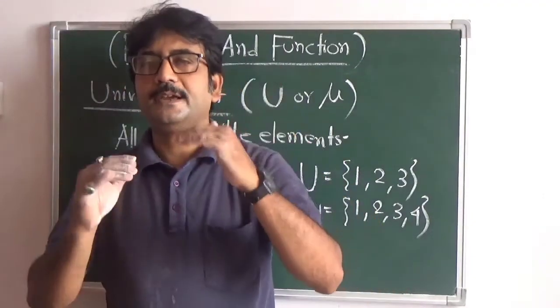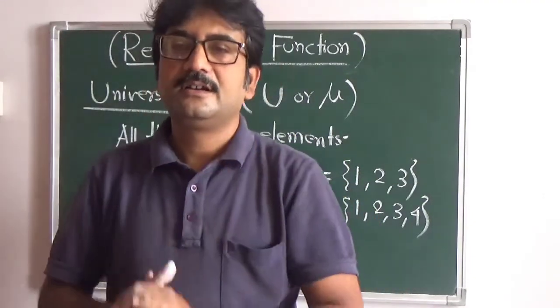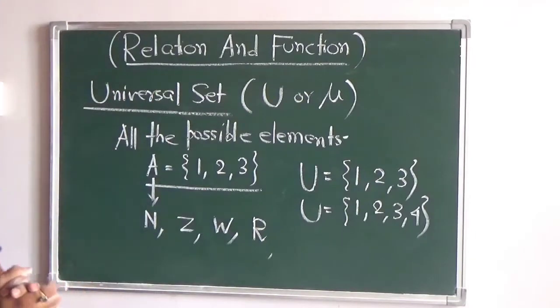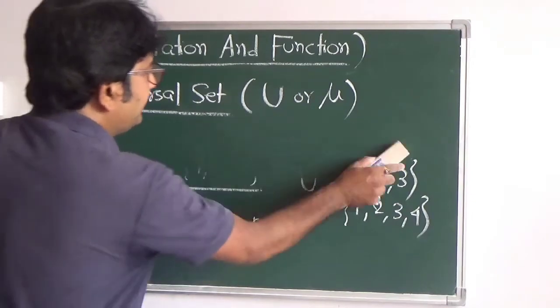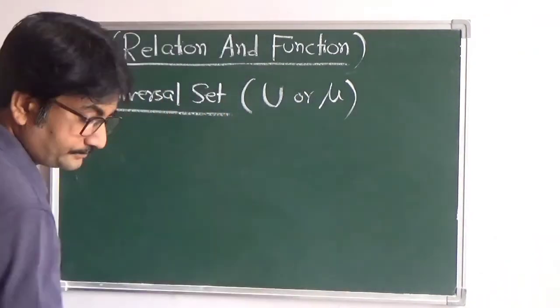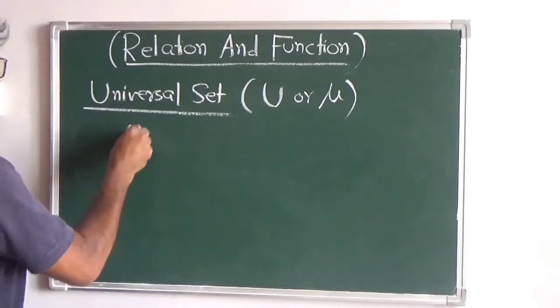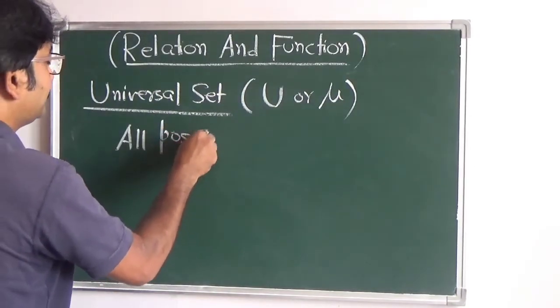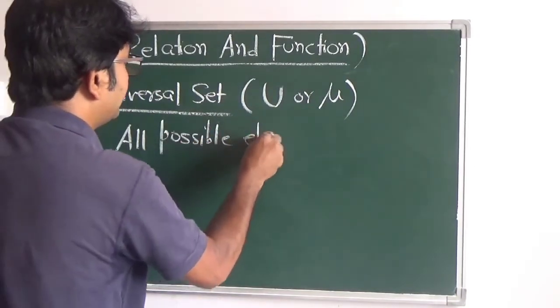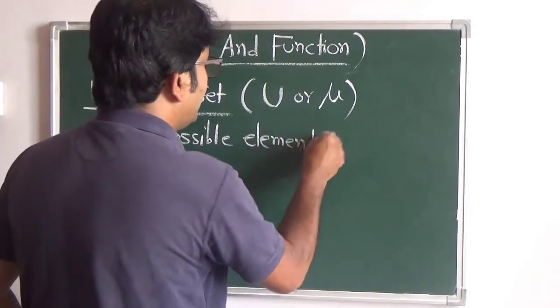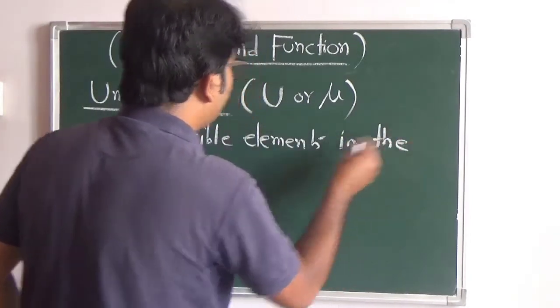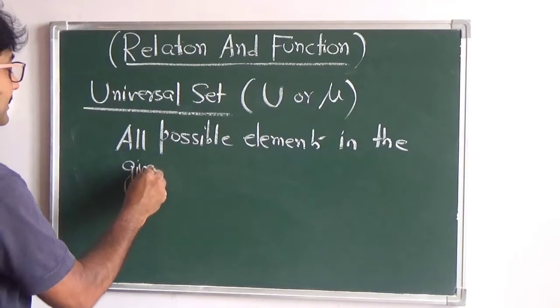You can have many universal sets, but when we deal with questions, we have to consider all possible elements in the given context.